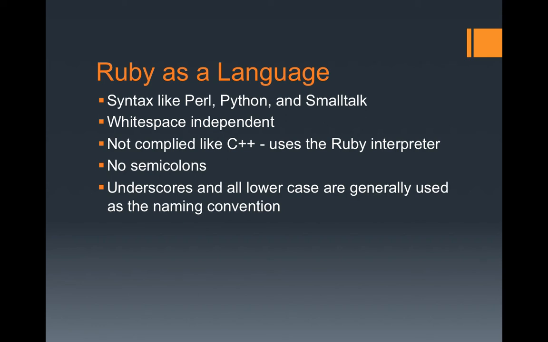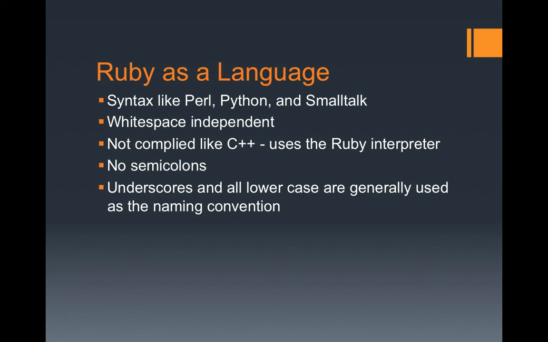Ruby is also not compiled like C++ is. Ruby uses the Ruby interpreter, so everything's usually done on the fly. A nice language feature is that there are also no semicolons at the end of the line. So usually a new line character is treated as you being finished with that line. If you ever wanted to pile things on one line, though, you can use semicolons, but that's usually bad practice.